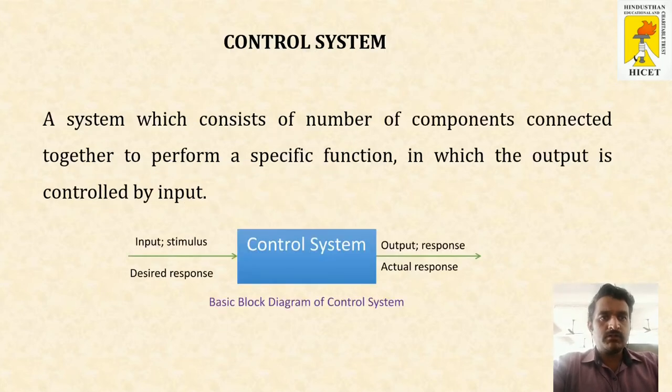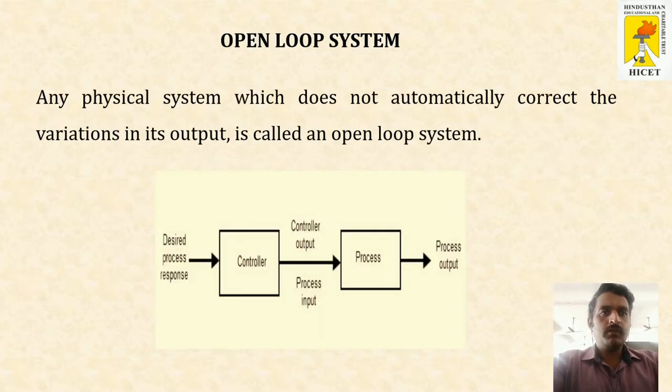What is meant by control system? Any system whose output can be controlled by the input is called control system. You can see the block diagram for the control system. Open loop system: a system whose output variation is not automatically controlled is called open loop system. In the system there will be no feedback, so the output variation is not controlled automatically.